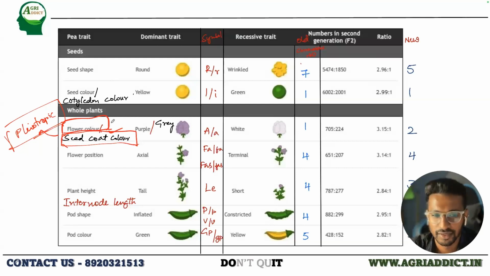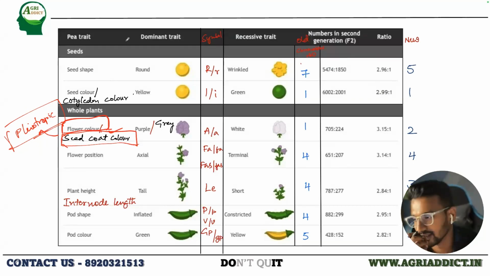Why it is OR. If someone comes and asks you, some of your friends who have not taken this course and are reading by themselves, they will definitely get this question. Why is it mentioned as flower color or seed coat color, or only one thing is mentioned, which one is correct? They might also think that the 7 traits Mendel worked on were different in different books. They will think that this has been misprinted and should be something else. But I hope you know the correct reason now, right? Yes or no? Yes.